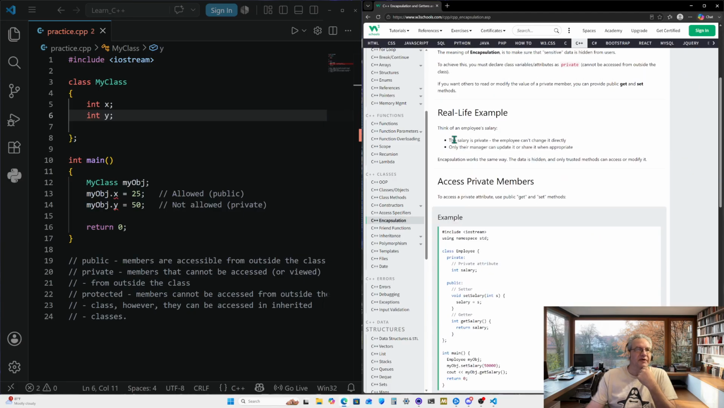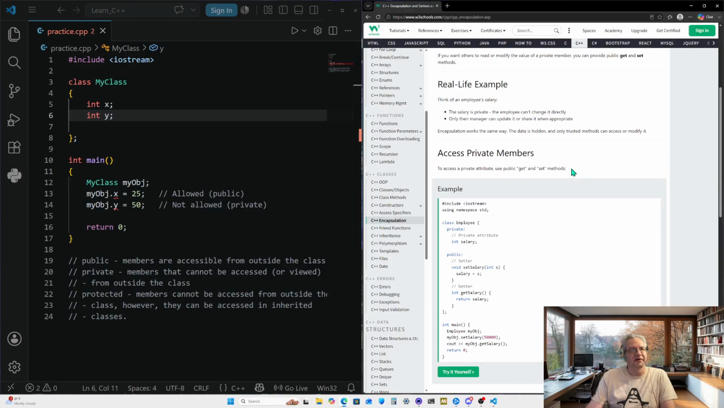Real life example, think of an employee's salary. The salary is private. The employees cannot change it directly. So it is set probably in a computer, directly by probably the owner or the manager, either through an email or corporation or whatnot. Only the manager can update it or share it when appropriate. Encapsulation works the same way. The data is hidden and only trusted methods can access or modify it.